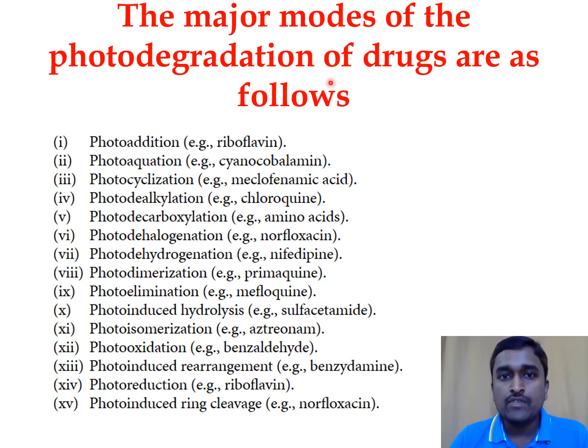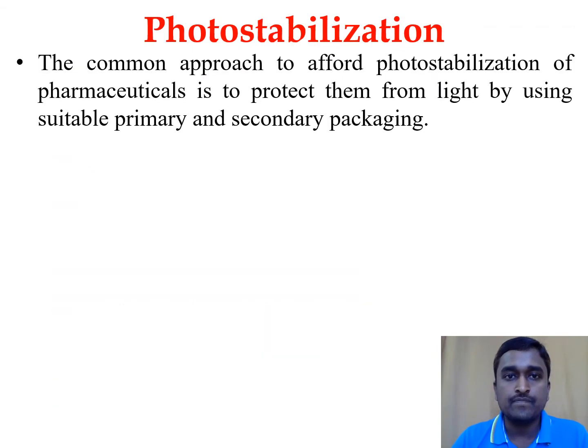The major modes of photochemical degradation of the products are given below. You can see there are many kinds of changes that happen to drugs in the presence of light. For example, in photodealkylation, chloroquine when kept under sunlight will undergo a dealkylation process and convert to some other form. Similarly, many examples are given here. These many changes may happen in the presence of light, so these all come under the category of photosensitive or photolabile drugs.